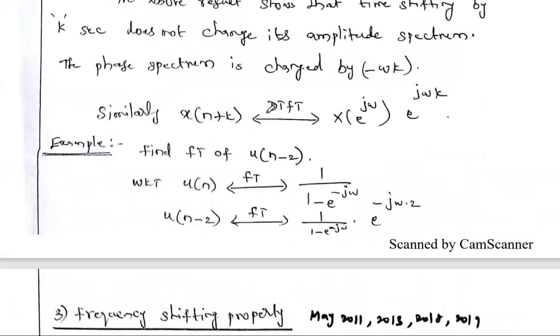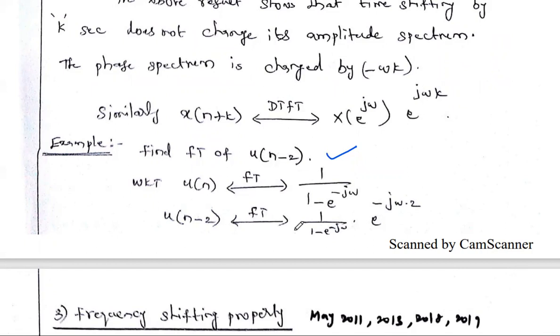Where do we use this time shifting property? For example, find the Fourier transform, that is the DTFT, simply called the Fourier transform, of u of n minus 2. U of n is the unit step signal, and u of n minus 2 is a time shifted unit step signal. To solve this problem we may use the ordinary method also. We posted the u of n minus k problem in previous videos, but now we may solve it in a single step using the time shifting property.